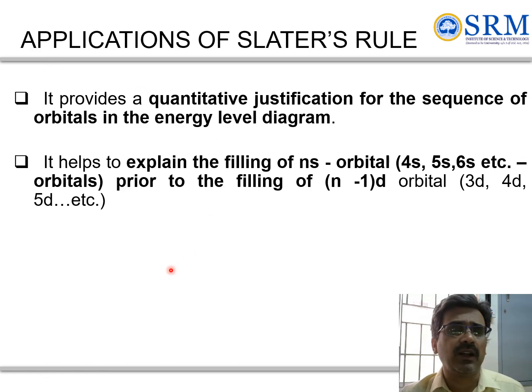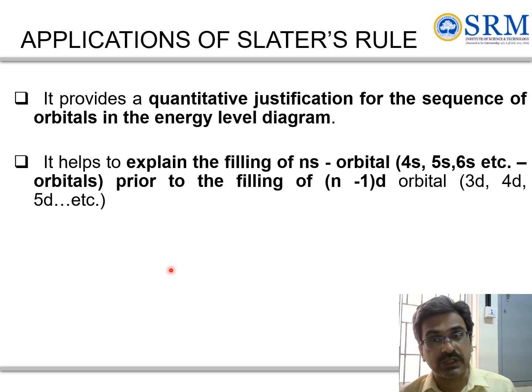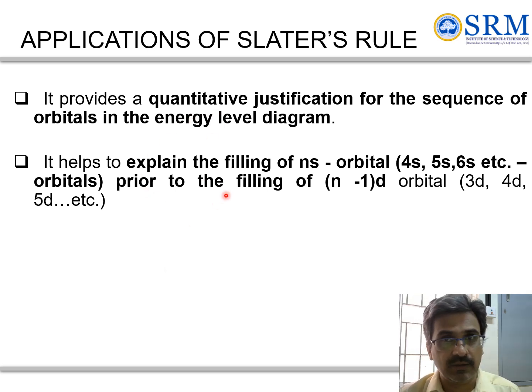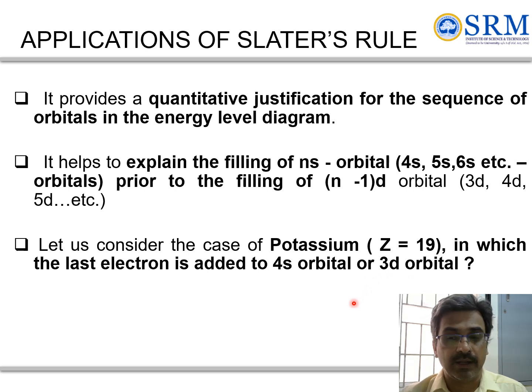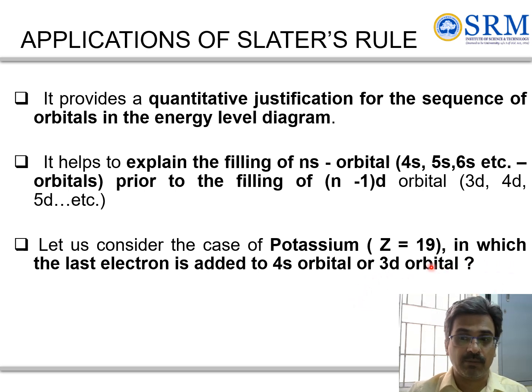So what are the important applications of Slater's rule? It provides a quantitative justification for the sequence of orbitals in the energy level diagram, and it tells us why ns orbitals fill up as compared to n-1 d orbitals. For example, take potassium, atomic number 19, in which the last electron enters either the 4s orbital or the 3d orbital.